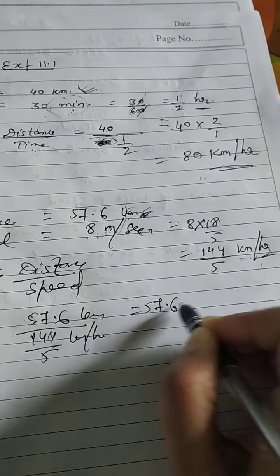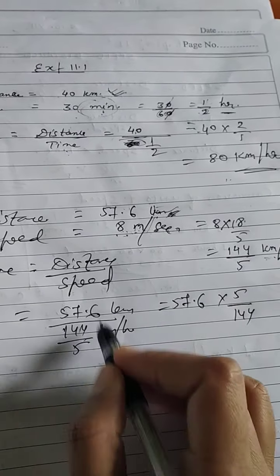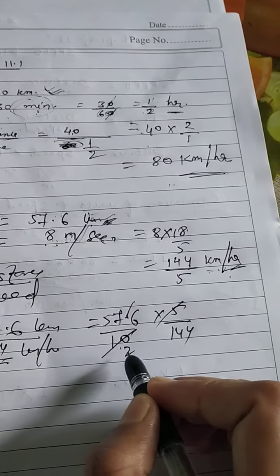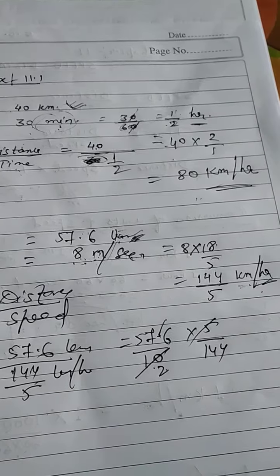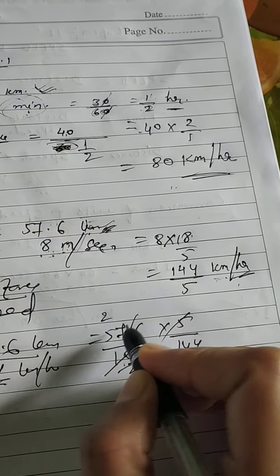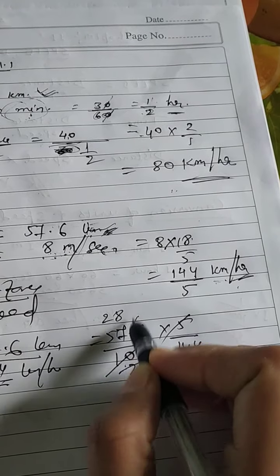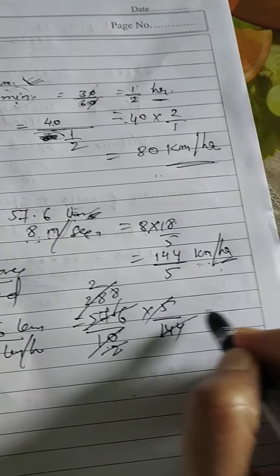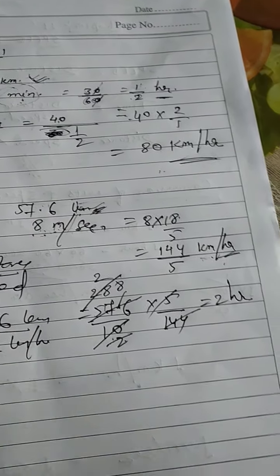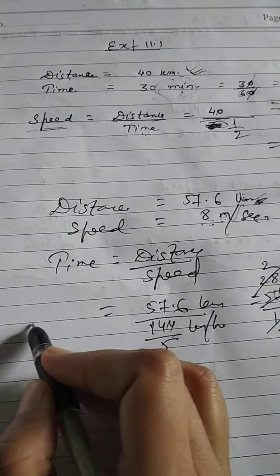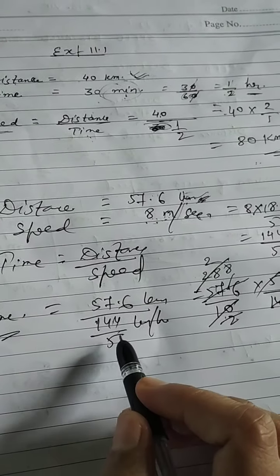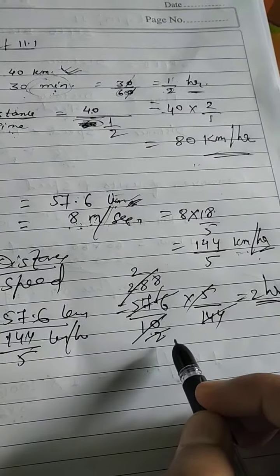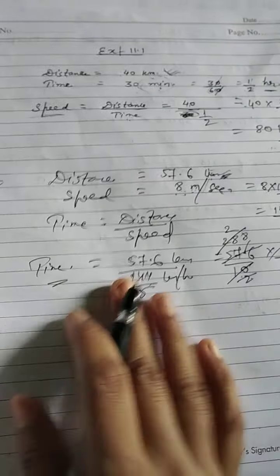Now 57.6 into 5 by 144, we will take its reciprocal. Okay, you will remove this decimal, we will get here 10. 5 2s are 10. You can just divide it. 2 2s are 4. 2 8s are 16. Then here also 2 8s are 16. 288 by 144 is 2. 2 hour. Okay, 2 hour is the time. So in 2 hour it can cover a distance of 57.6 kilometer at a speed of 8 meter per second. I hope this is also clear.